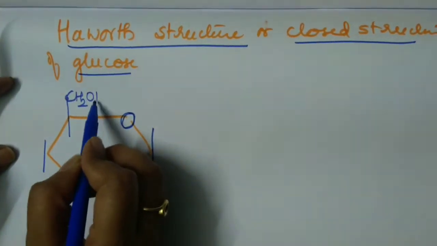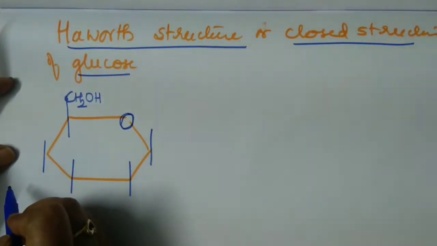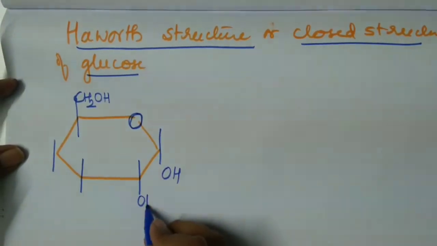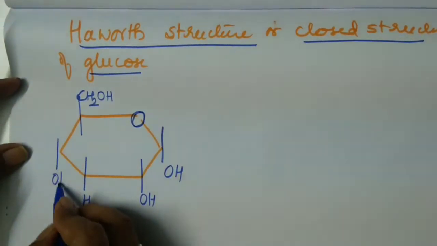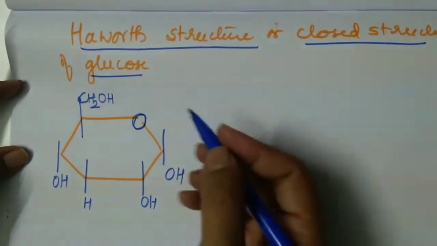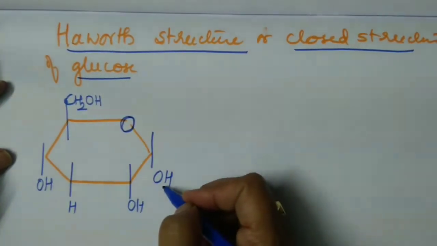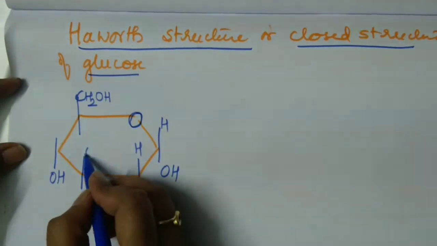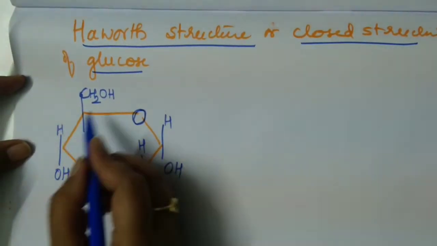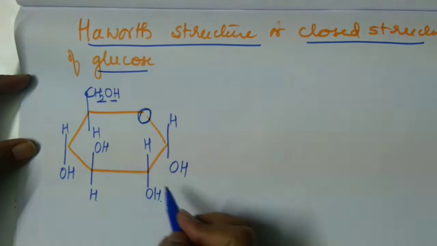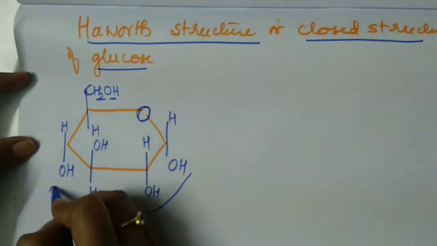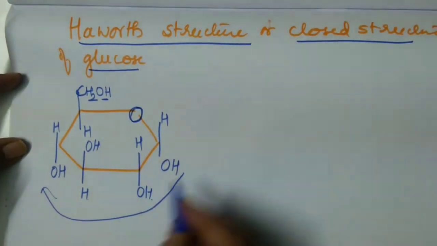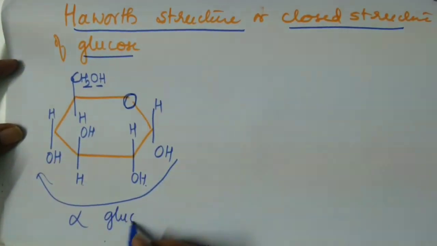Write CH2OH. Fine. And what is the prayer I had told you? OH, OH, H, OH. So I have written the prayer and I have told you what alternatively you have to write. So OH is here, write H. OH is here, write H inside. H, OH, OH, H. So I have OH here, write H. So prayer should be written outside the molecule. Done. So this is called as alpha glucose.